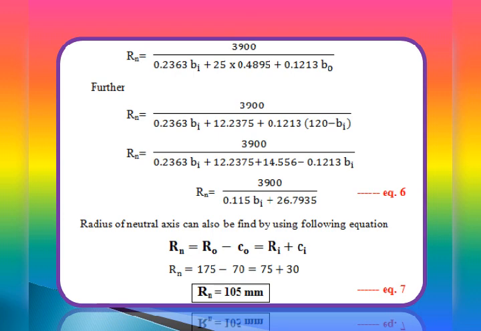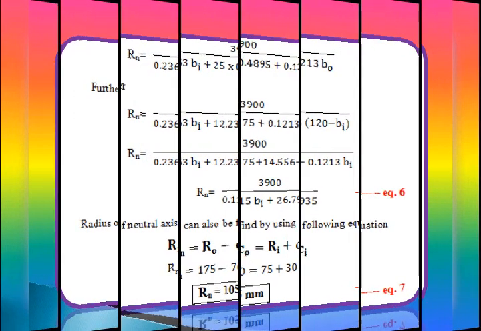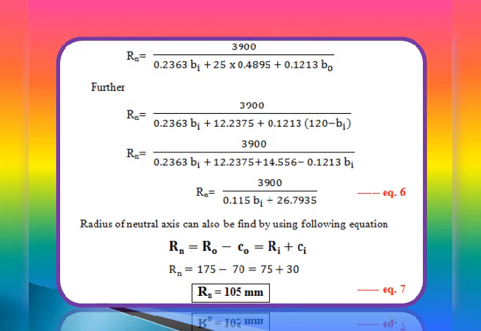Further, replacing B naught in terms of Bi, that is 120 minus Bi, we get Rn equal to 3900 divided by (0.2363 Bi plus 12.2375 plus 0.1213 into (120 minus Bi)), which is 0.2363 Bi plus 12.2375 plus 14.556 minus 0.1213 Bi. So Rn is equal to 3900 divided by (0.115 Bi plus 26.7935), where 0.2363 Bi minus 0.1213 Bi gives 0.115 Bi, and 12.2375 plus 14.556 gives 26.7935. We will call that equation number 6.